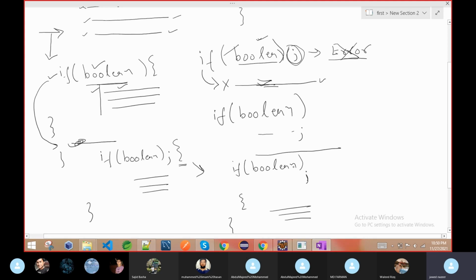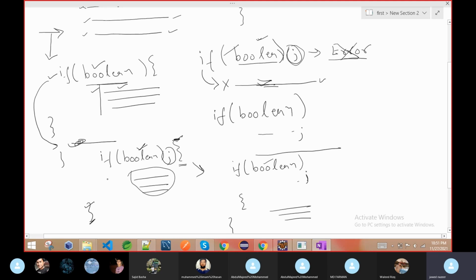So again the same case: whether this condition is true or false, there is no effect on this block of code from here to here because you gave a semicolon. It means you added a blank line with this if, so no effect on this block of code.